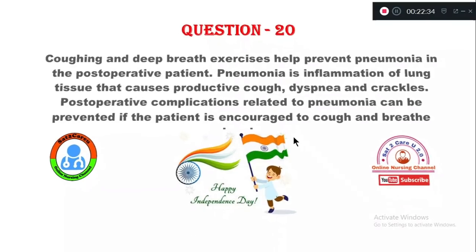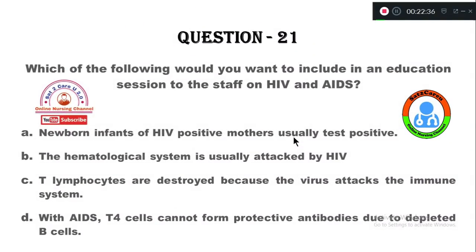Question number 21. Which of the following would you want to include in an education session to the staff on HIV and AIDS? Option A, newborn infants of HIV positive mothers usually test positive. Option B, the hematological system is usually attacked by HIV.